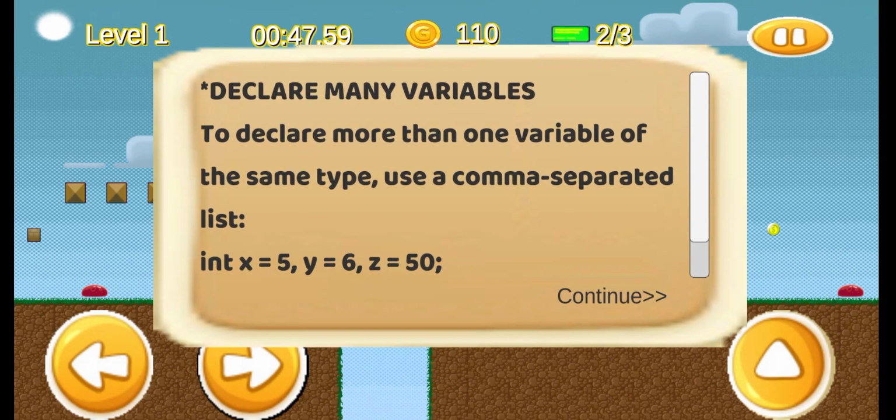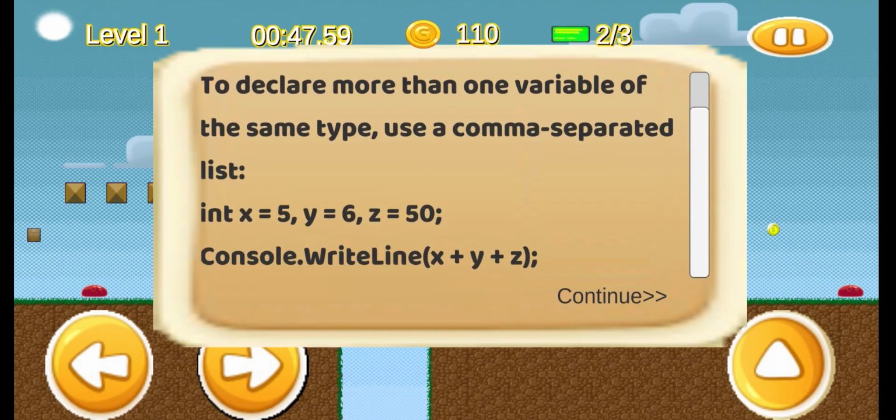Declaring many variables. To declare more than one variable of the same type, we use a comma-separated list. So int x = 5, y = 6, z = 50, then Console.WriteLine(x + y + z).